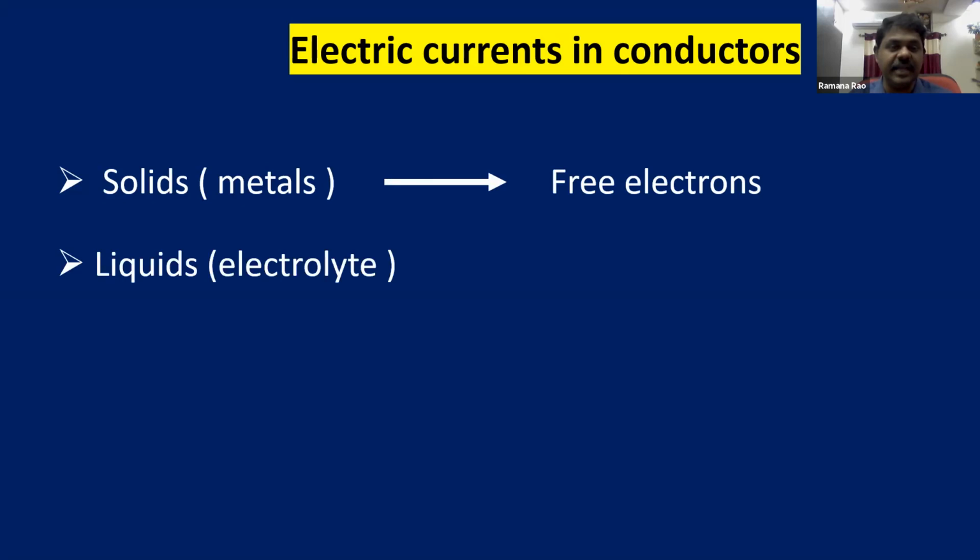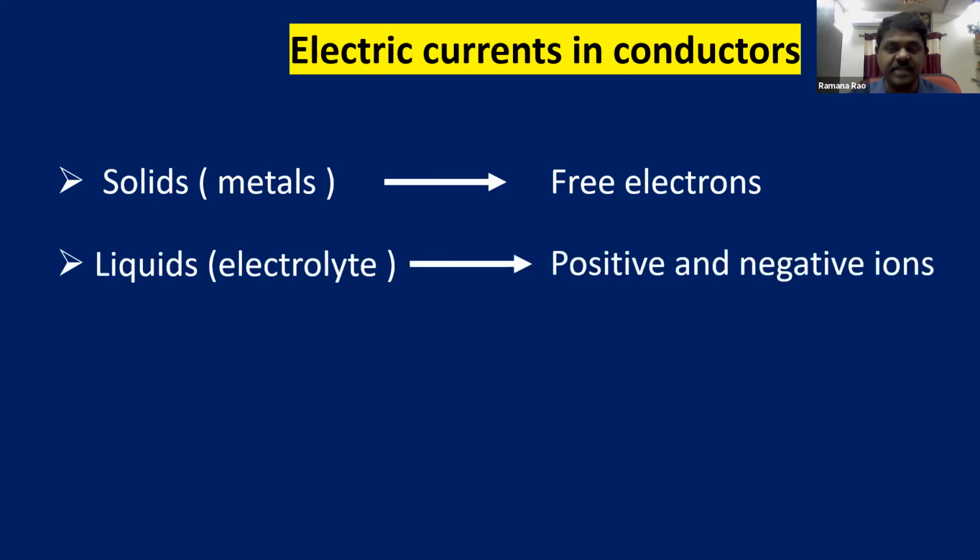And whereas in electrolytes, in case of liquids, the responsible charge carriers are positive and negative ions. I think all of you are familiar with this; you learned it in chemistry. So positive and negative ions are the responsible charge carriers in case of an electrolyte.